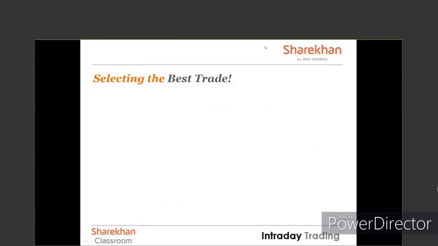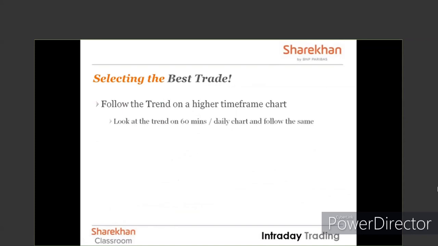Coming to the last part, let's say you find 3 to 4 trades. Which trade should you go for? So first, once you identify a trade, follow the trend on a higher time frame chart. So what you will do is look for a trend on a 60 minute or a daily chart and follow the same. Use higher tops, higher bottoms, averages, super trends, etc.